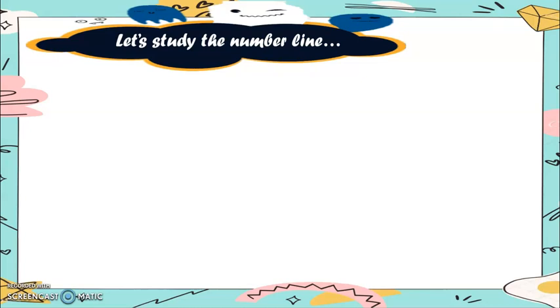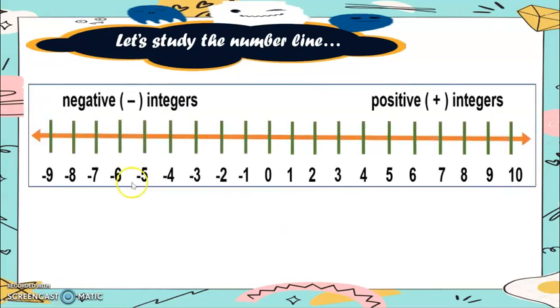Let's study the number line to identify the opposites. Okay, so we have here the number line. In the middle of the number line is zero. Again, zero has no sign, neither positive nor negative. To the right of zero, these are all positive integers. As you can see, all the numbers here have no sign before them, so it is understood that these are all positive integers.